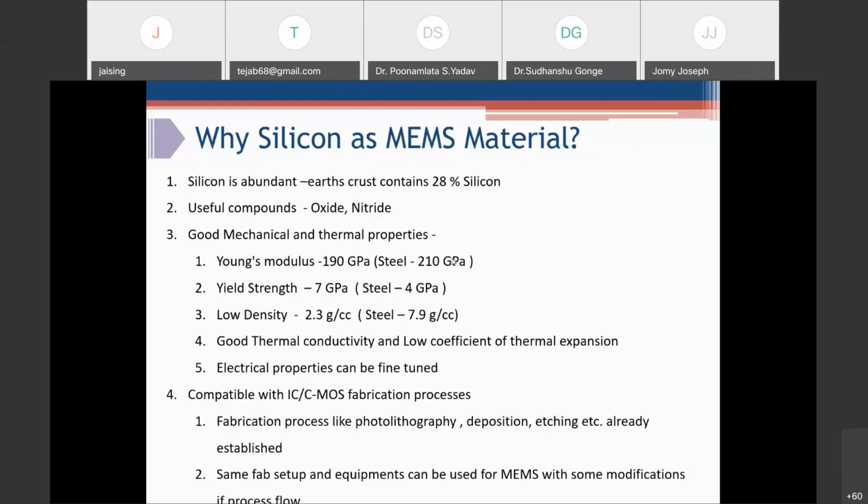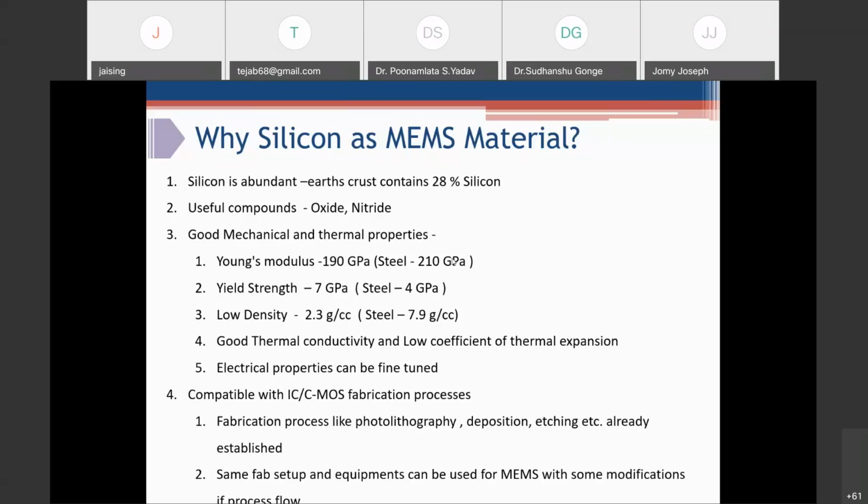And silicon is already compatible with conventional IC or CMOS fabrication technologies. Processes like photolithography, deposition, and etching are already developed and established. So you don't have to invest heavily in a completely new process or completely new fabrication technology. You can take some of the process steps which are already established in commercial fabs.